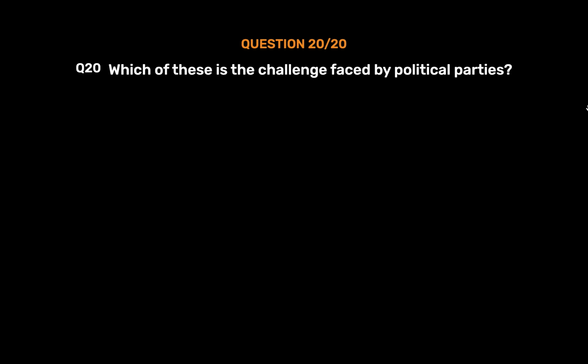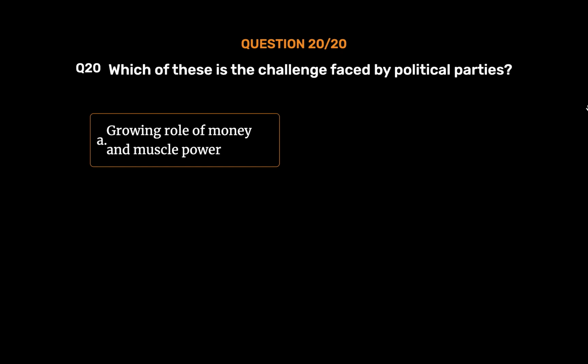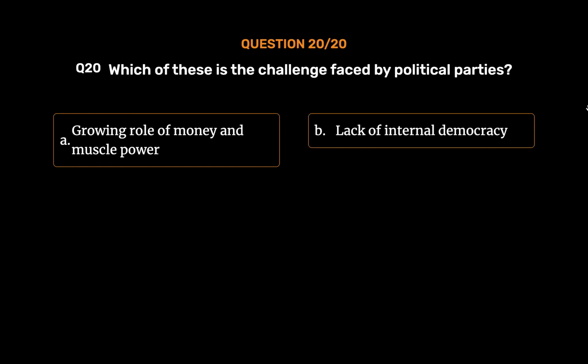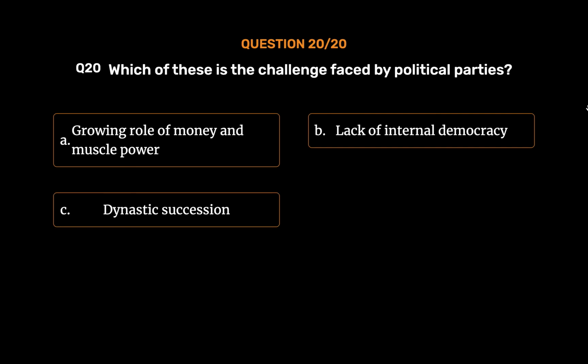Question number 20. Which of these is the challenge faced by political parties? Option A. Growing role of money and muscle power. Option B. Lack of internal democracy. Option C. Dynastic succession. Option D. All of these. The correct answer is Option D.